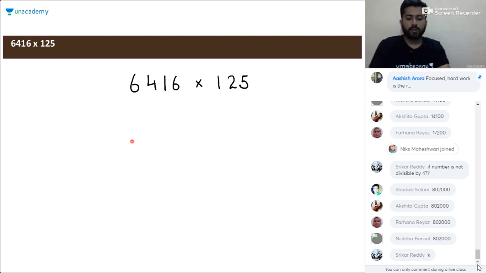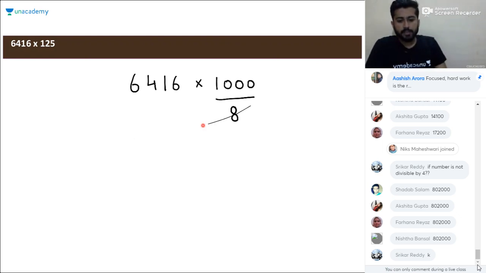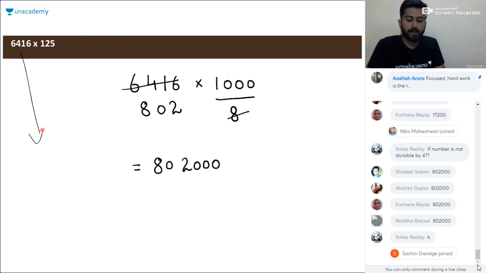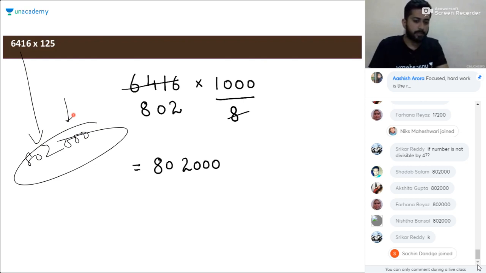Okay, so when you have to multiply 6416 or any number with 125, just consider 125 as 1000 by 8. When you divide 6416 by 8, it will be 802. 802 into 1000 will be the product. So when you have to multiply any number with 125, just divide that number by 8 and then add 3 zeros after it. Simple. And it will help you in various calculations.